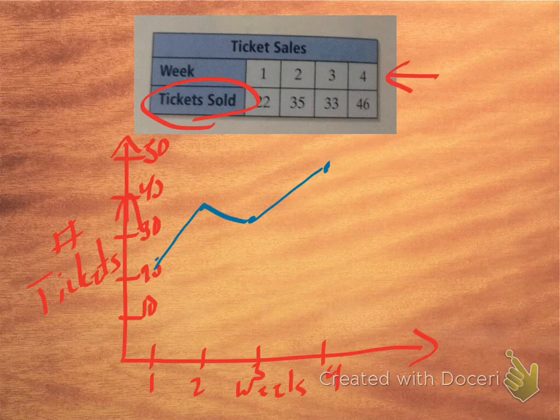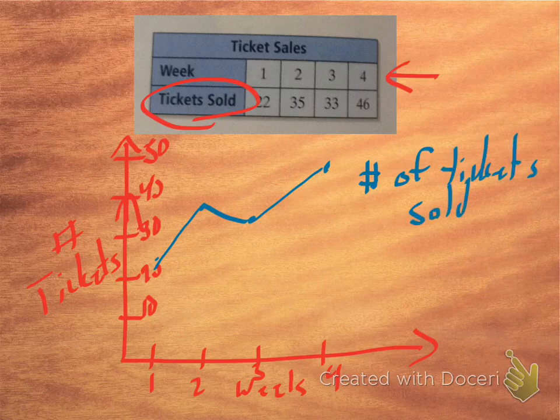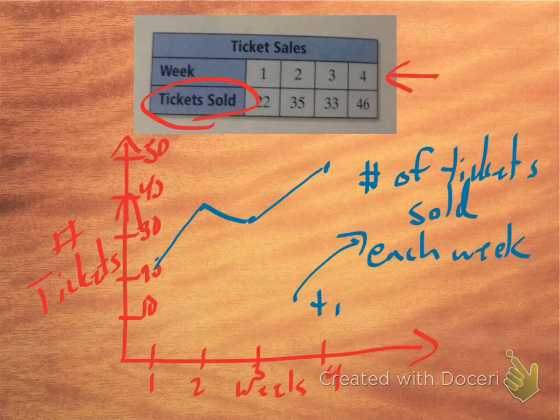This is called a broken line graph, and again, what are we looking at here? We're looking at the number of tickets sold each week, right? And that's called the what? What is this? The title. Right, the title. All graphs need a title. Okay. That's basically it, guys.